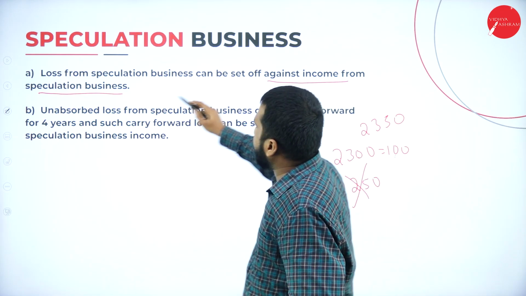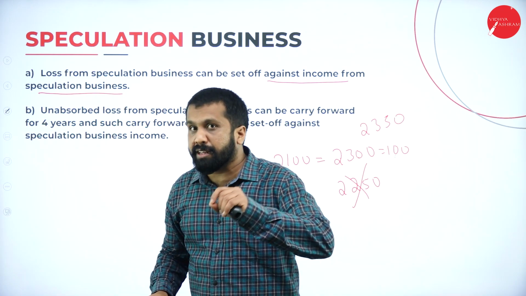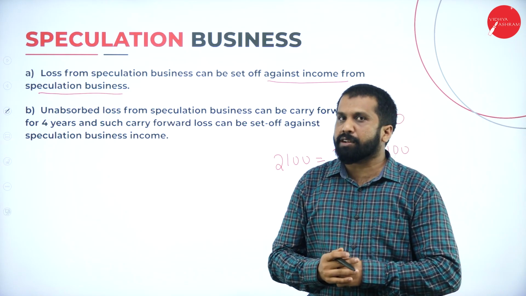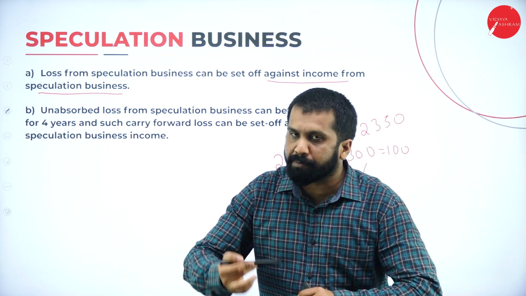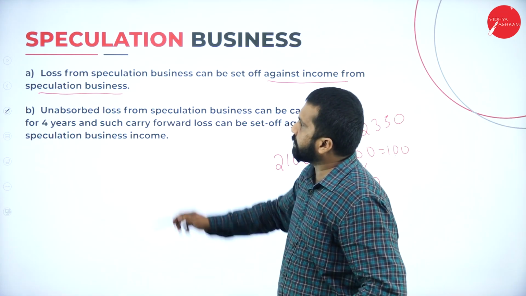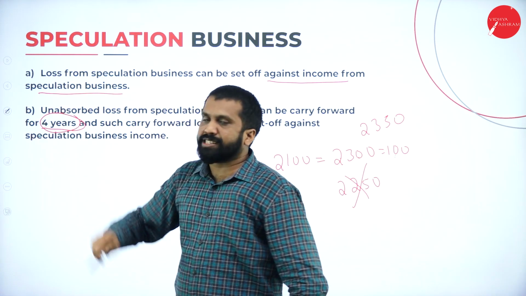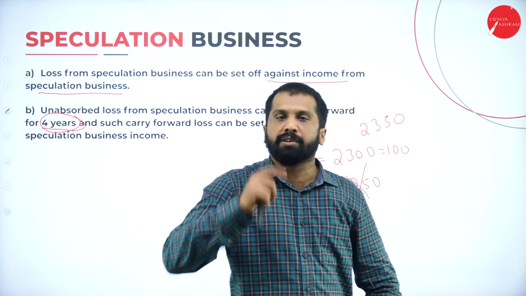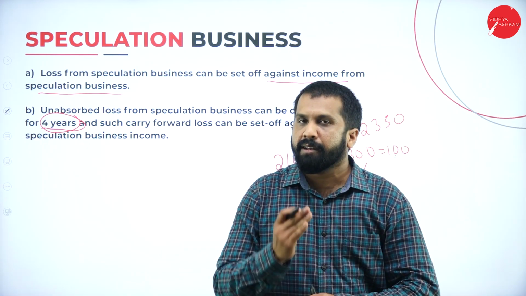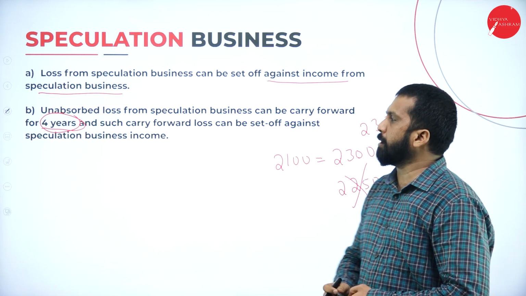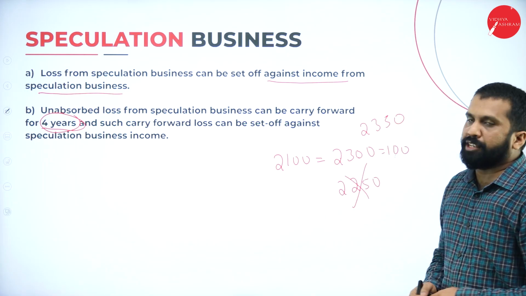Speculation loss can be adjusted against what? Speculation business only. Speculation business can be set off against speculation business only. And what is the number of years you can carry forward? Max to max 4 years you can carry forward. Hope you are clear. Maximum 4 years. Good. We have done with speculation loss.